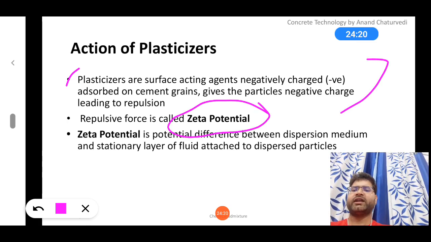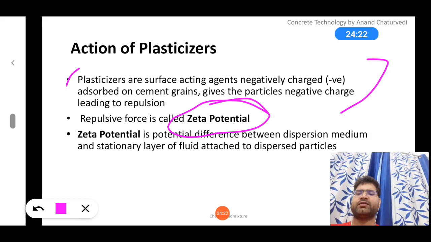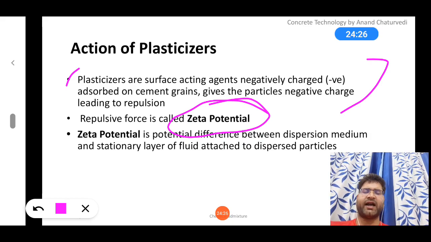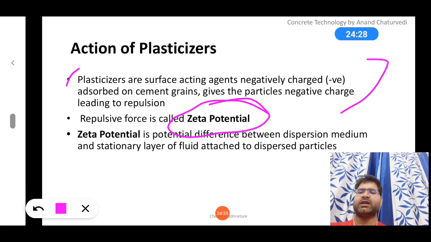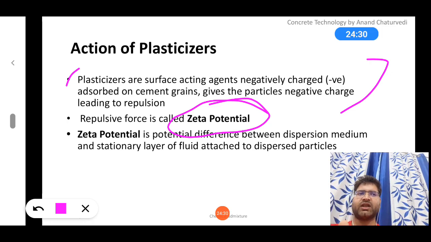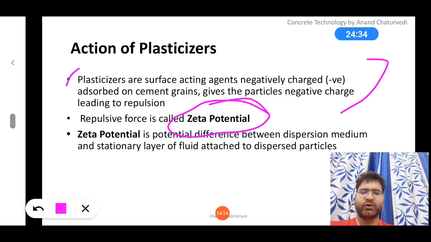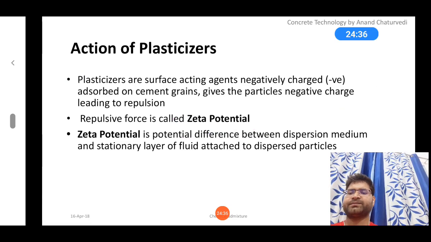This negative charge, which makes the repulsive forces, is known as zeta potential. So the higher the zeta potential, the higher the repulsion. So entrapped water would come out easily.